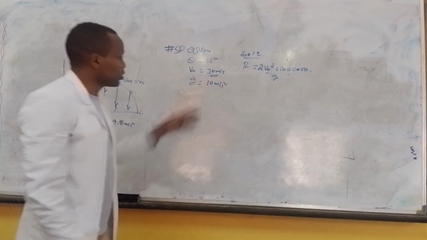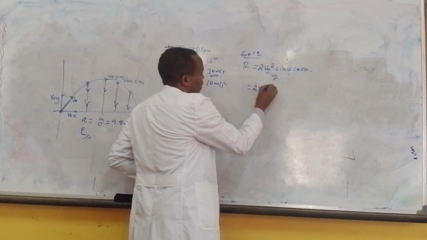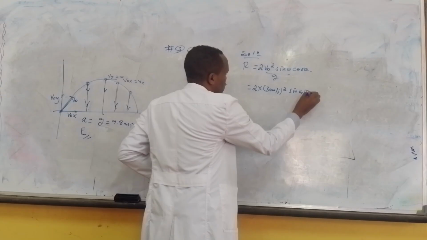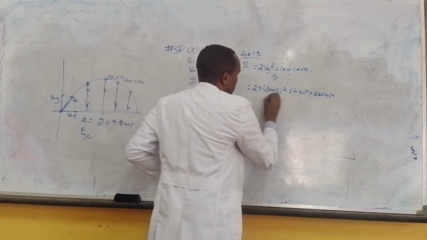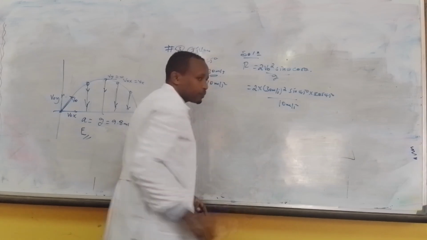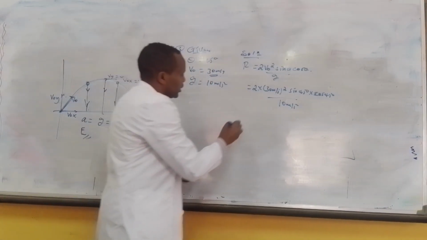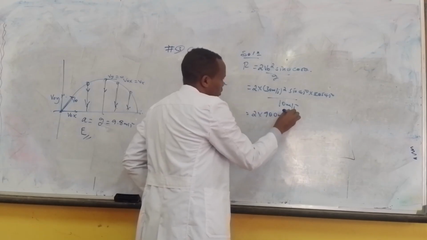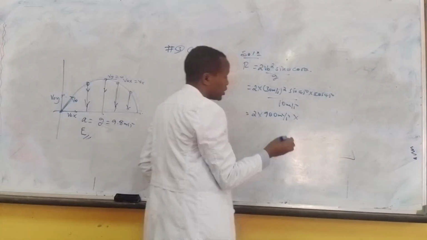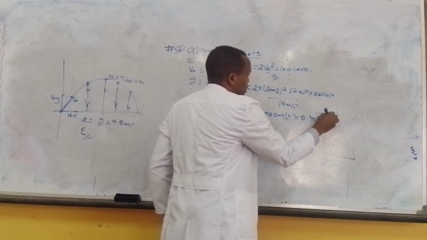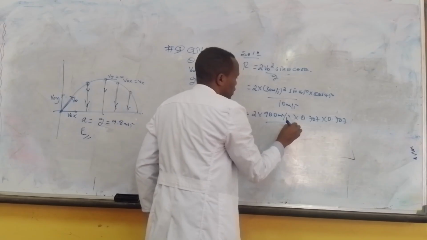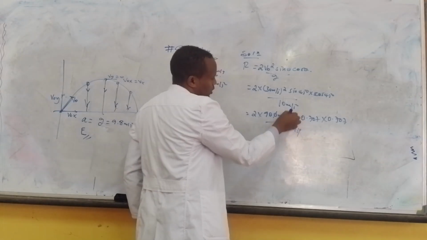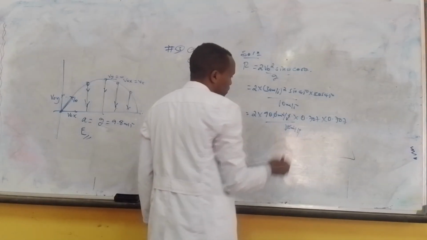So it is 2 times (30 meters per second) squared, times sine 45 degrees times cosine 45 degrees, over gravity 10 meters per second squared. That is 2 times 900 times 0.707 times 0.707 over 10. The zeros cancel, the seconds squared cancel, and the meters cancel.